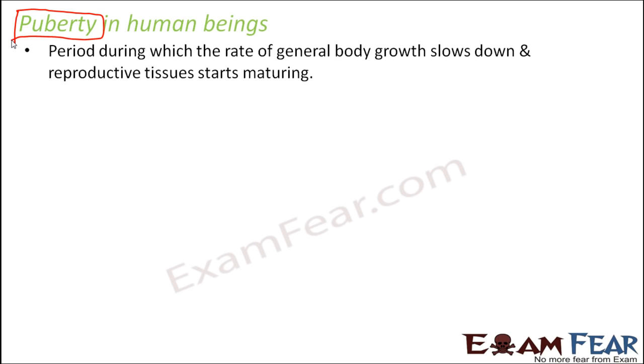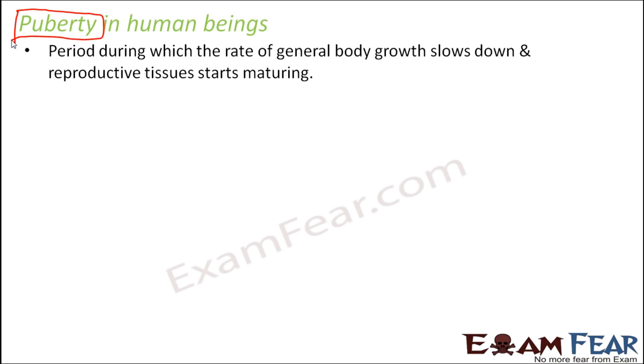When a baby is born, it is very small, and then the baby starts growing. It increases in height and weight, and all the body parts grow proportionately. But after a certain age, the physical growth stops and the reproductive growth starts, and that is when you say the boy or the girl is transforming into an adult. That intermediate phase between childhood and adulthood is known as adolescence, also known as puberty.